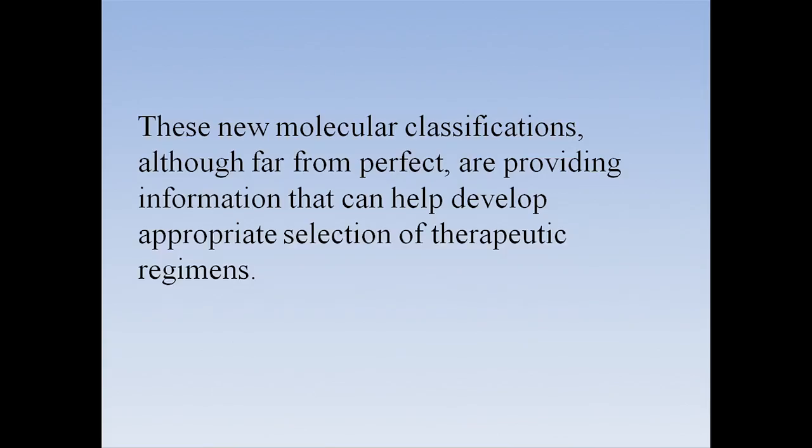This information is still far from perfect, because it is just scratching the tip of the iceberg. It's just the beginning of a revolution, so more and more classifications are going to come up. But these classifications are very useful because now you can develop and select specific therapeutic regimens for the patient. For example, if the patient has a BRAF mutation, then you can give them BRAF inhibitors. If the patient has a KIT mutation, then you can give them KIT inhibitors. So these classifications are helping us develop good therapy for the patient.